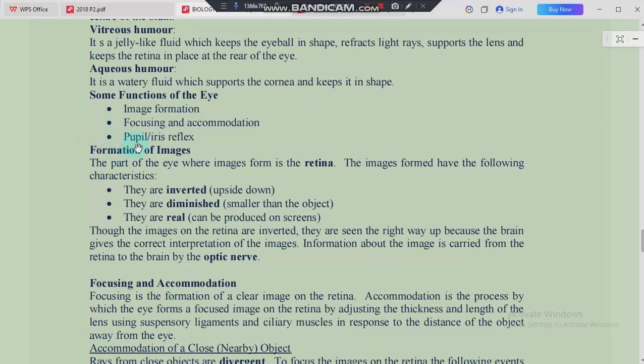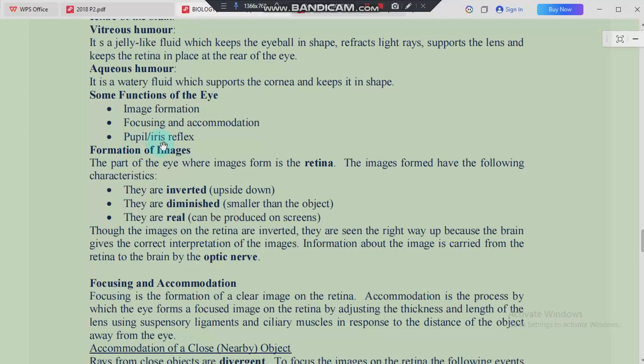Then finally we move on to the pupil or the iris reflex. This is also another function of the eye. There are times when you are in a dark room and then you go to a bright room, you find that the size of your pupil changes. Again, when you were outside where there was so much light and you enter inside a room, the pupil is going to change also.